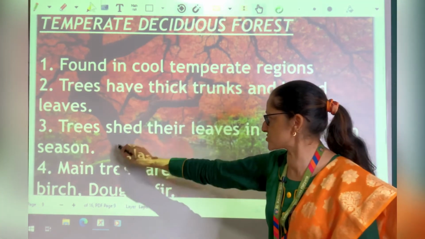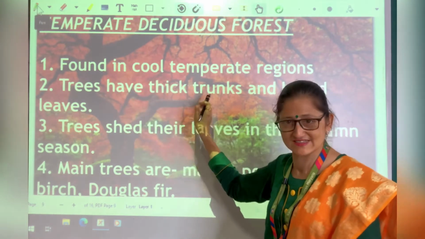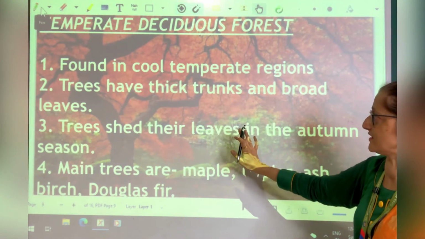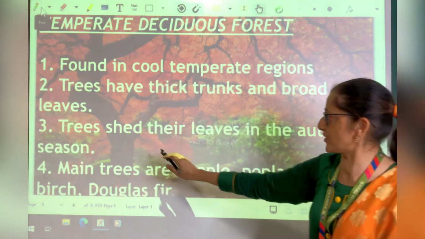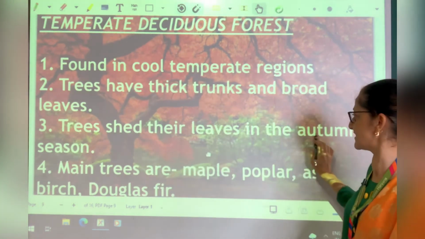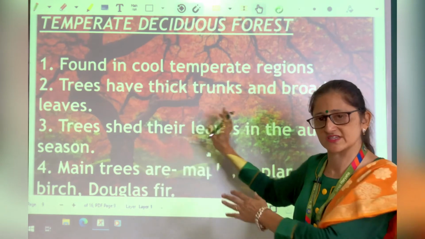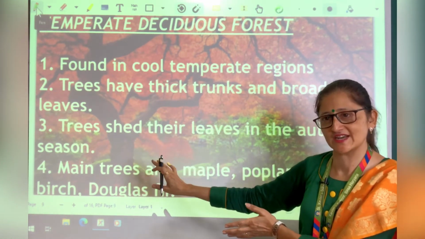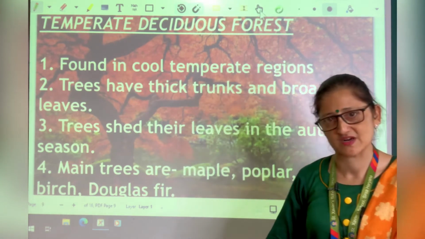You can see in the picture also that trunk of the tree is thick. So these are the temperate deciduous forests. Trees shed their leaves in the autumn season. Now see, these trees are also shedding their leaves. Some trees are shedding their leaves in dry summer season.